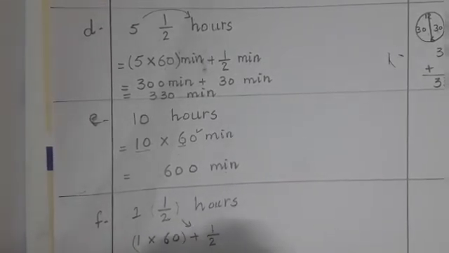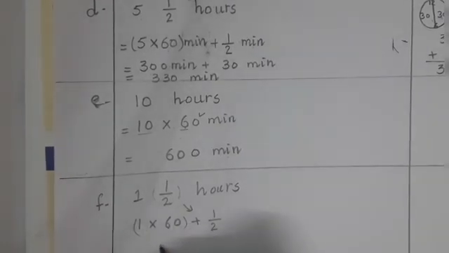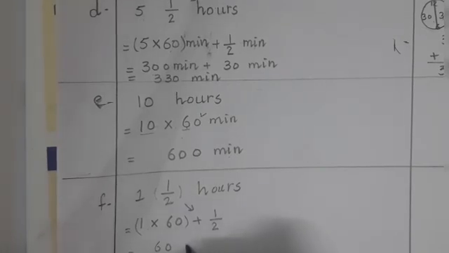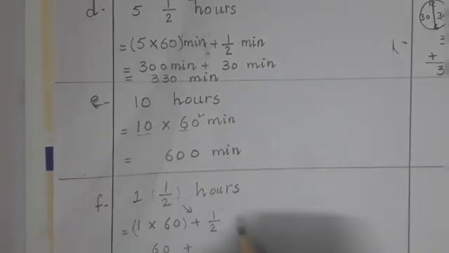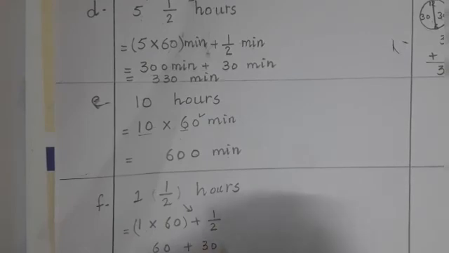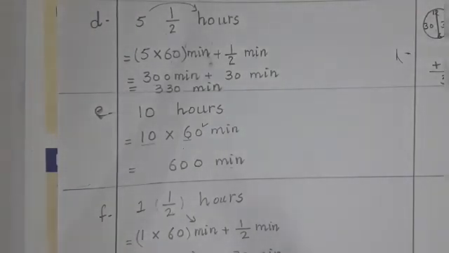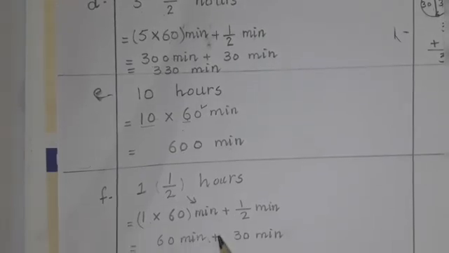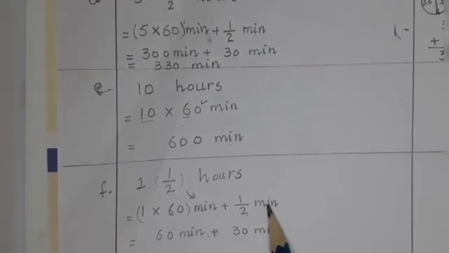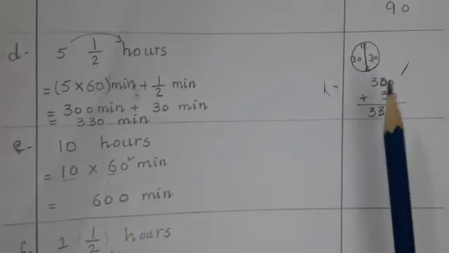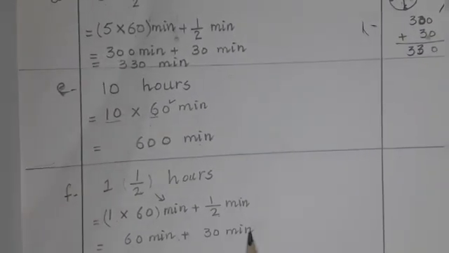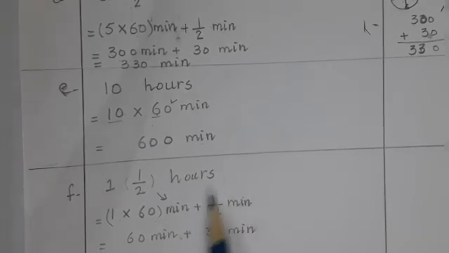So 60 ones are 60 minutes, and 1 by 2 minutes means, as I told you, the half of the clock, 30 minutes. There are 30 minutes in half of the clock.